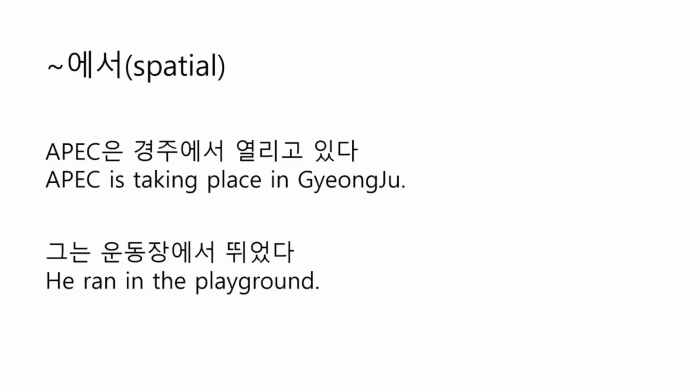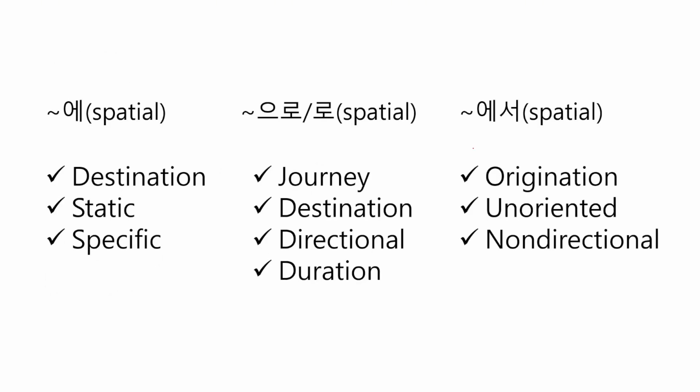Let's compare 에, 으로 with 에서. 에 can be attached to destinations, and 으로 can be attached to both destinations and directions, and 에서 can be attached to any space and modifies unoriented and non-directional verbs. In a nutshell, something에서 is unoriented, non-directional, while 에 and 으로 can be used for directions and destinations.